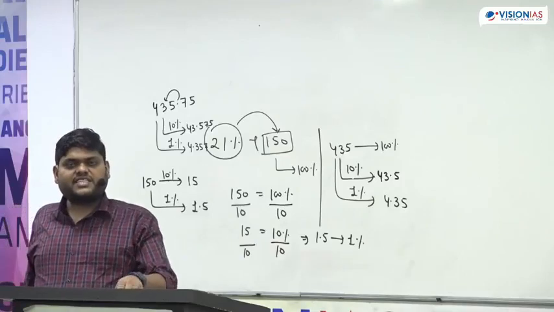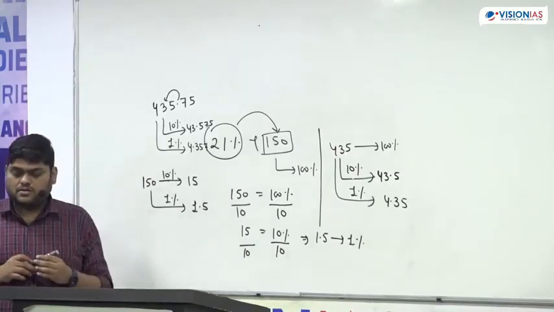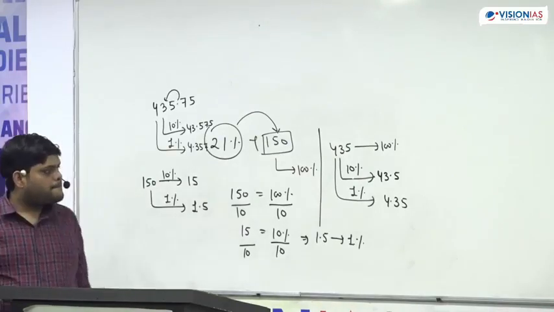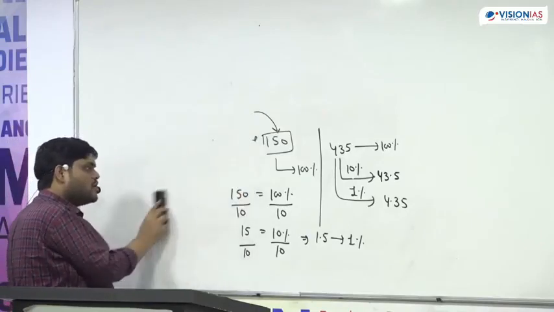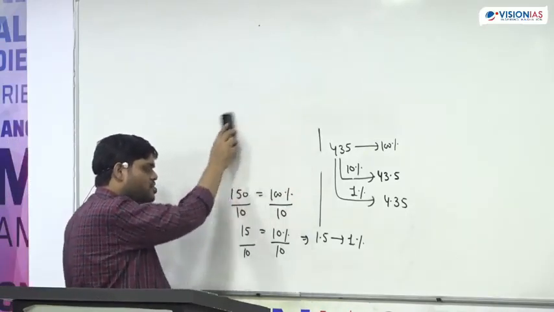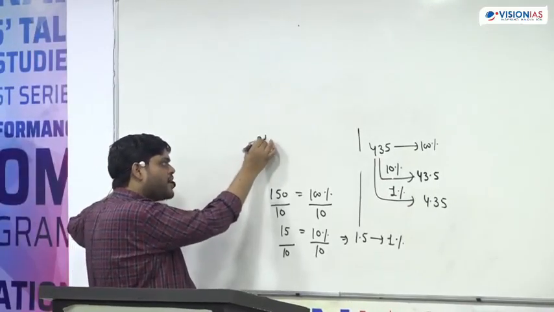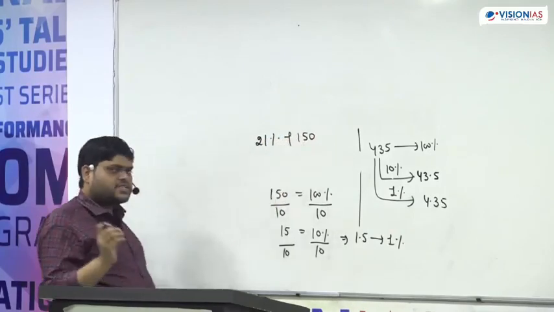Is this making sense or not? Okay. So what do we have to find out? We have to find out 21% of 150. What is 21%?